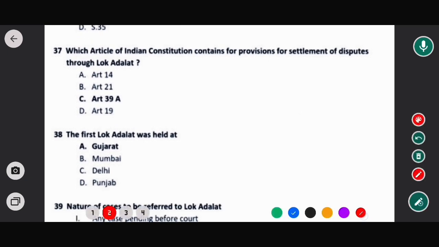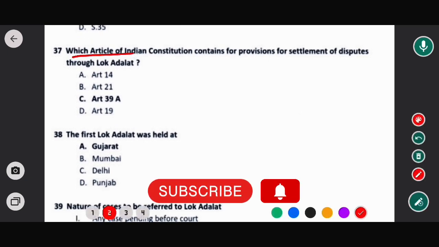Next question: which article of the Indian Constitution contains the provision for settlement of disputes through Lok Adalat?